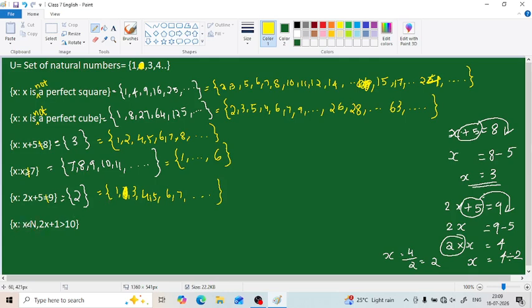And moving on to the next one, here it is given that x belongs to N. But even without saying x belongs to N, we already knew that the answer belongs to N, since it is mentioned here that our universal set is the set of all natural numbers.